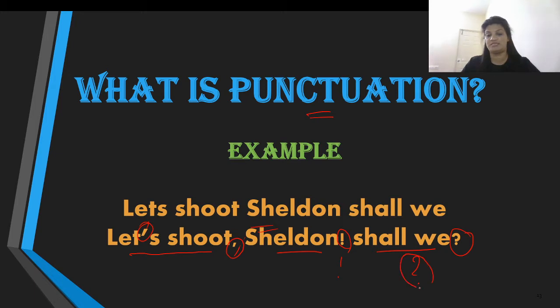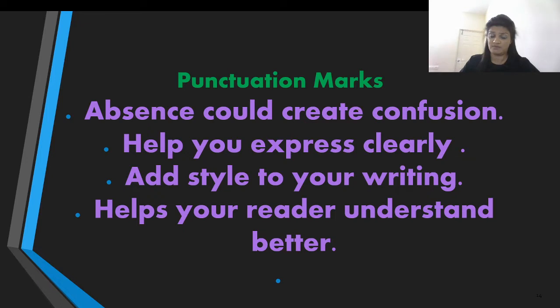When you include these kinds of marks in your writing, they are called punctuation marks. Well, how do they help us? Well, the absence of punctuation marks could create confusion. Obviously, like we discussed earlier, without the punctuation marks, you wouldn't know where to pause and you wouldn't know how to proceed. Next, they help you express clearly. Yes, of course, with the inclusion of punctuation marks, you will know where to pause, where to stress, and where not to. Therefore, it helps you express clearly.